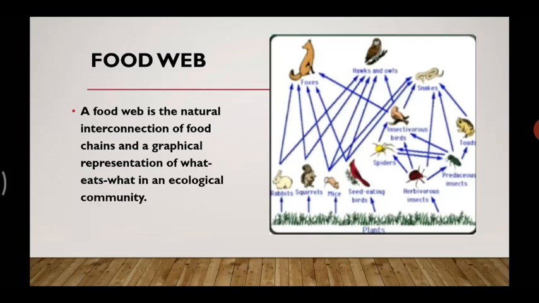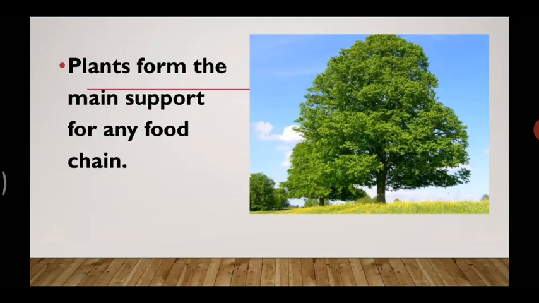Let's move forward. In the last slide, we saw many animals and plants. Other animals eat animals that live on plants. Thus, plants form the main support of any food chain. Now, you have seen so many food chains in the slides before. Plant is always there, right? So, plants form the main support for any food chain.